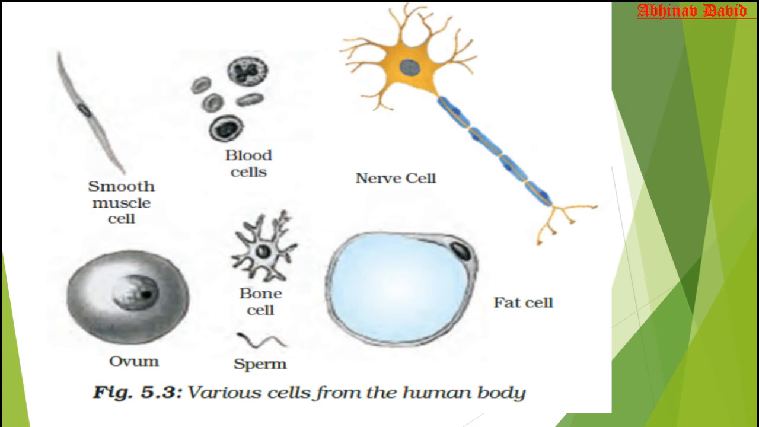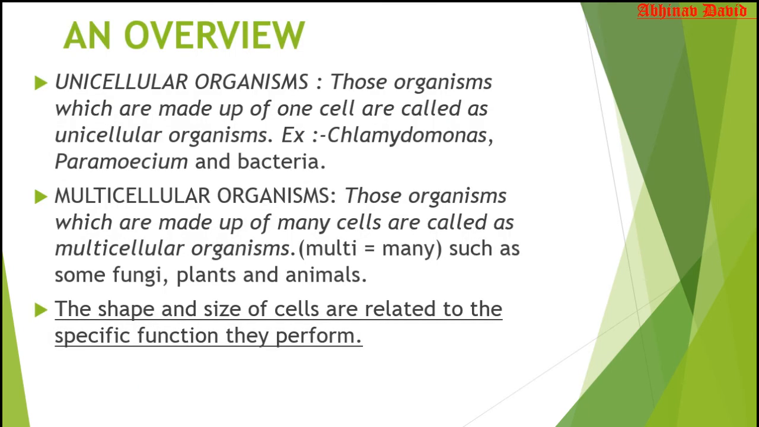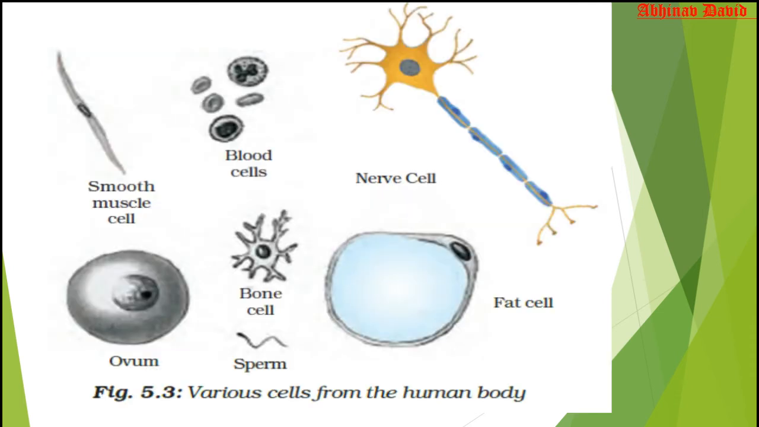So why do they have different shapes? That is the answer given here. The shape and size of the cells are related to the specific function they perform. So whatever functions they perform in our body, their size is according to that, and their shape is also according to that. The size and shape depend upon their functions. Now let us move to the next part of this chapter.